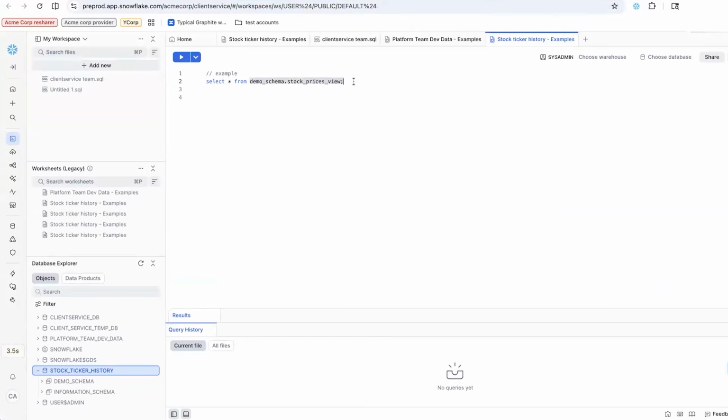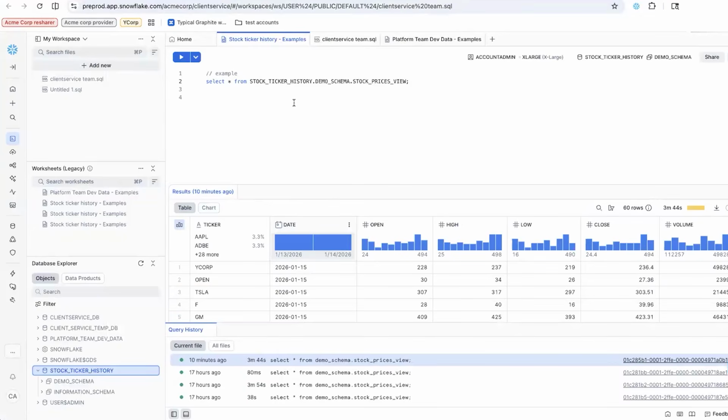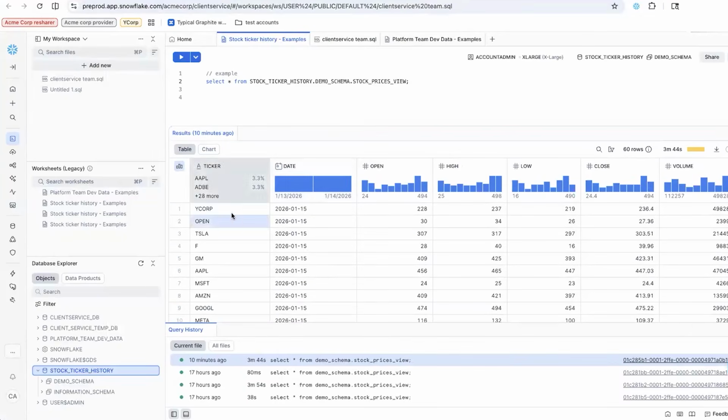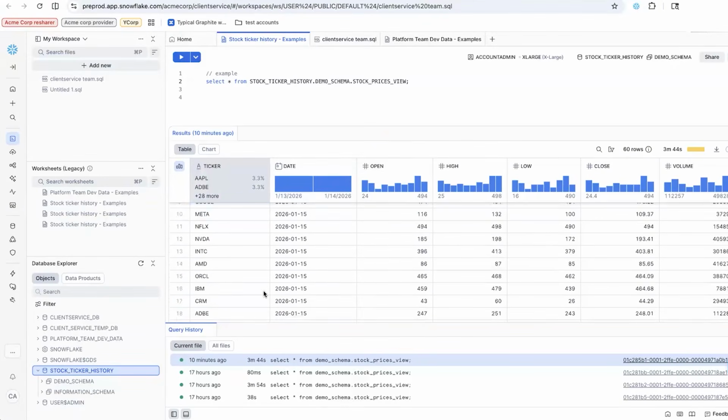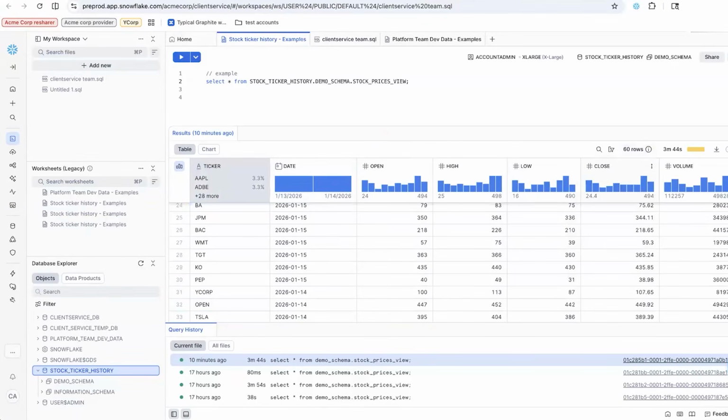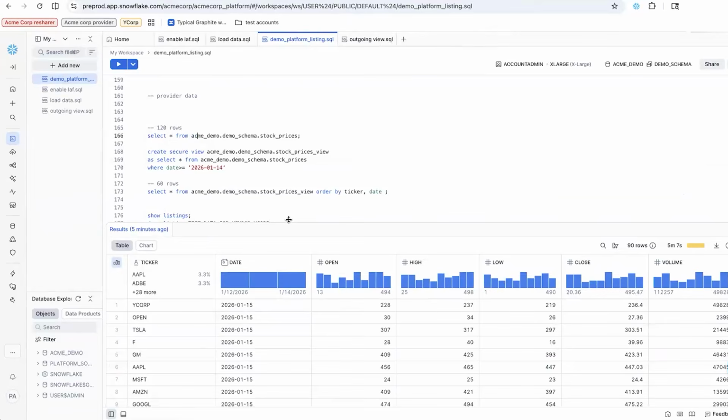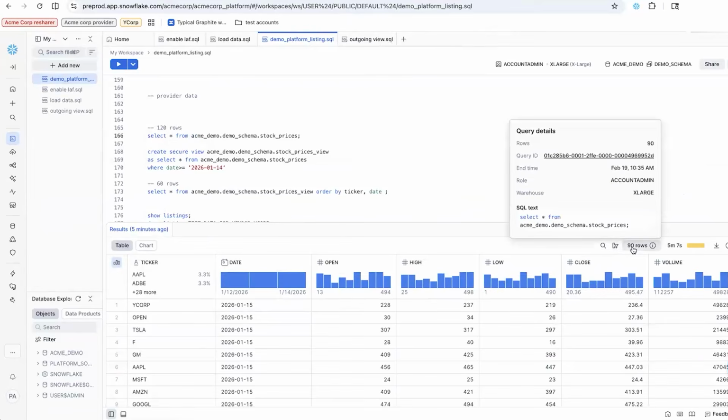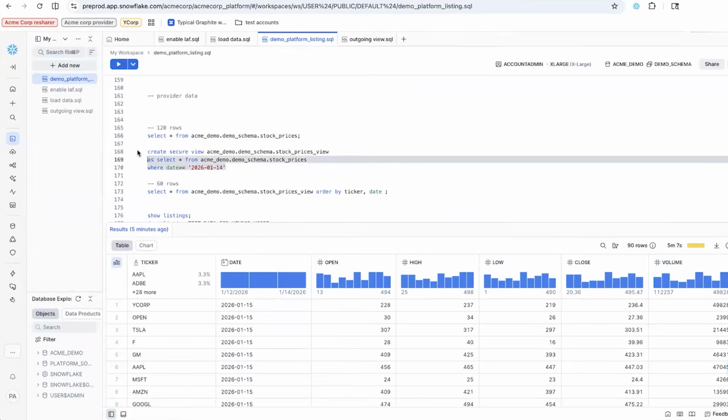Here is the demo schema stock prices view inside the new database. I already have the data pulled out here. As you can see, here is some data that the provider is sharing with this account, which is about 60 rows, but they might have more than that. As you can see here, the provider actually has 90 rows, whereas they are creating a secure view that applies some filtering to restrict what the resharer can see.